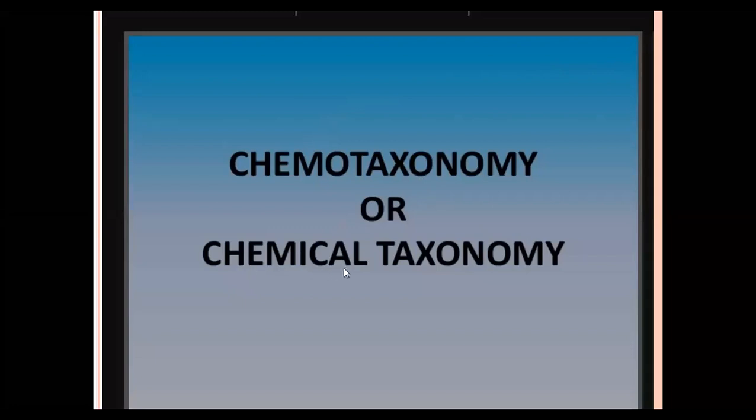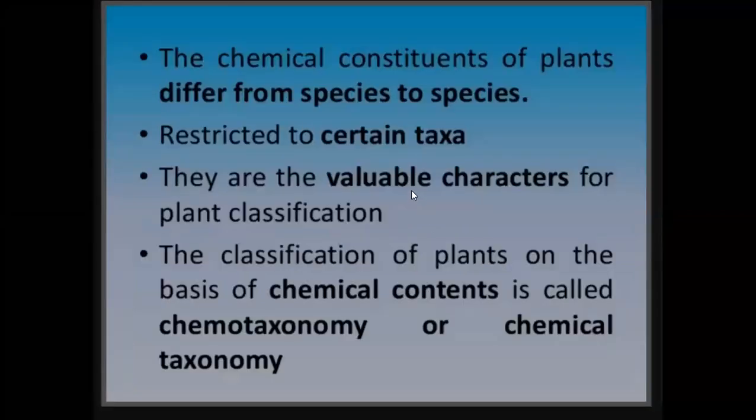Chemotaxonomy or chemical taxonomy. It is a type of advanced plant taxonomy based on the presence of chemicals. The chemical constituents of plants differ from species to species, and the chemical compounds are restricted to certain taxa.